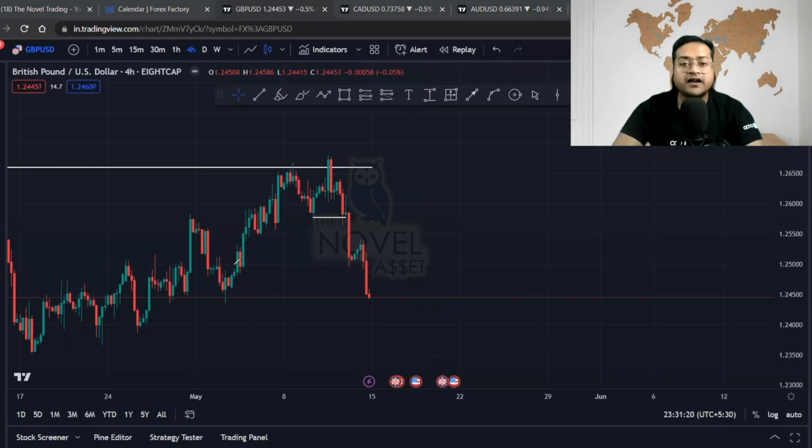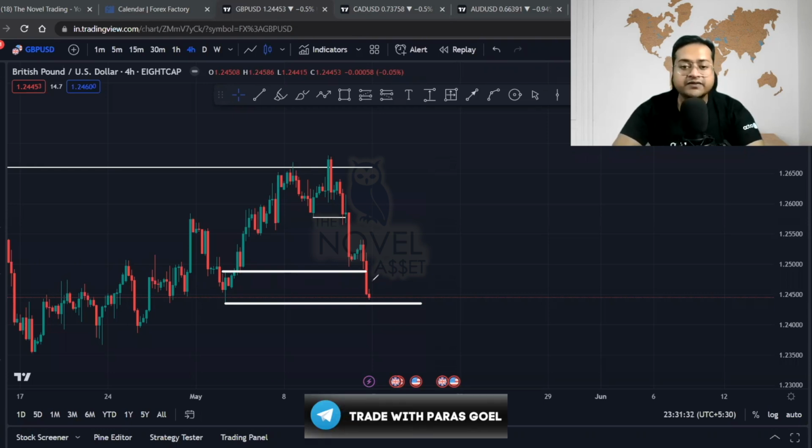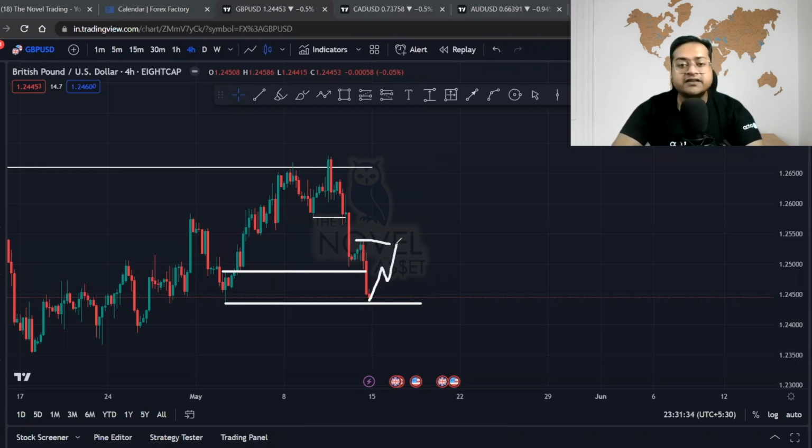So tomorrow when the market starts, you will see a good momentum towards the bullish, towards the upside. You will see a little bit of gap up in the market because this is the extreme order block. So price will react from this level because this is a smart money trap as well. And the price will try to take out this previous liquidity in the market.